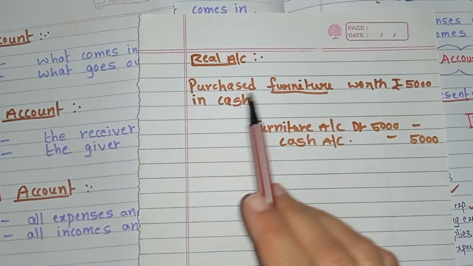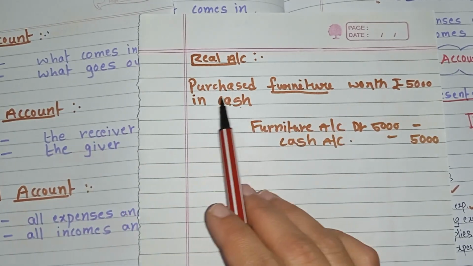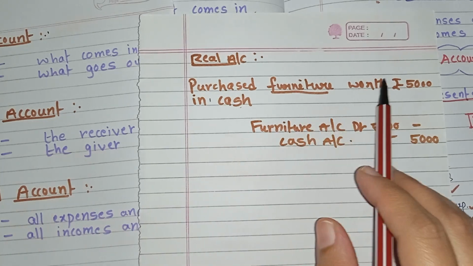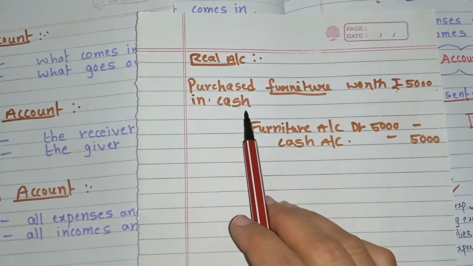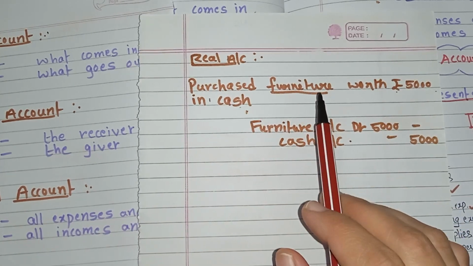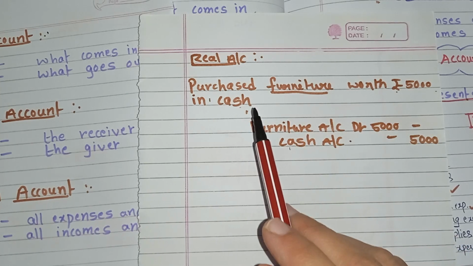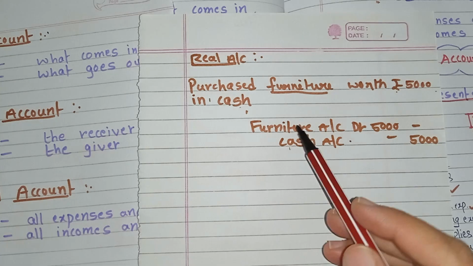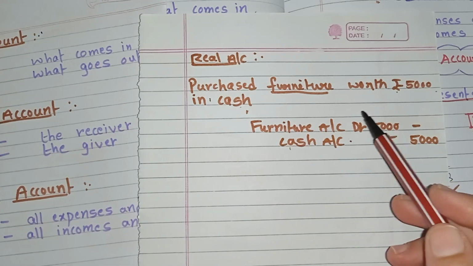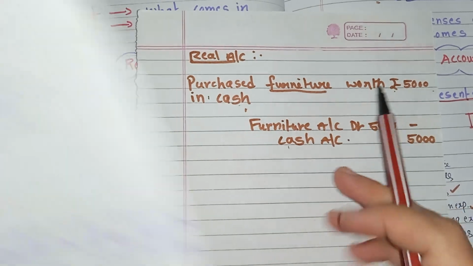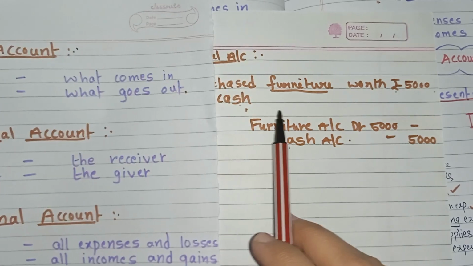Here again I will explain for purchased furniture worth rupees 5,000 in cash. Furniture comes under tangible asset and cash also comes under tangible asset. The rule of real account is debit what comes in.